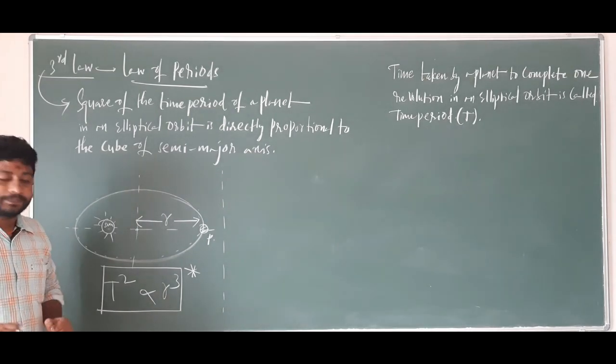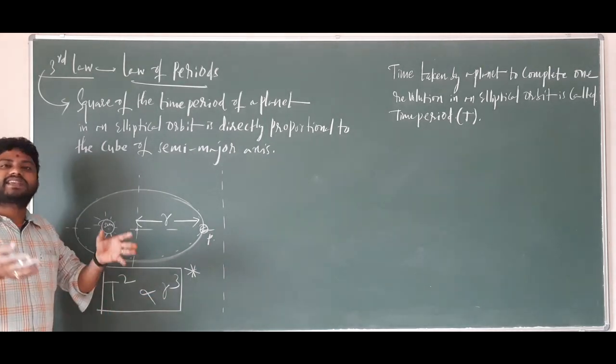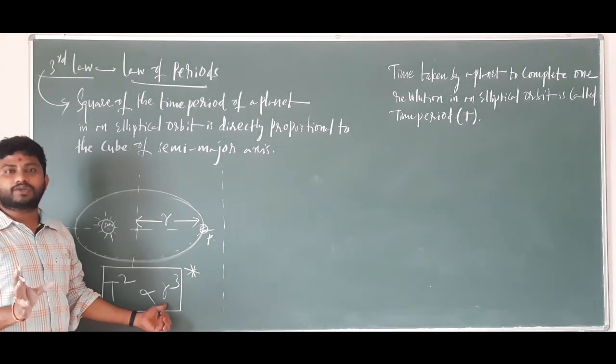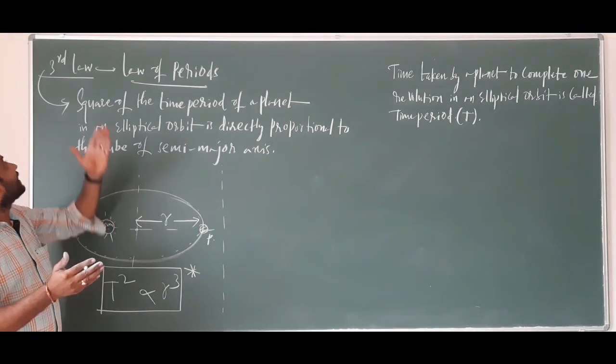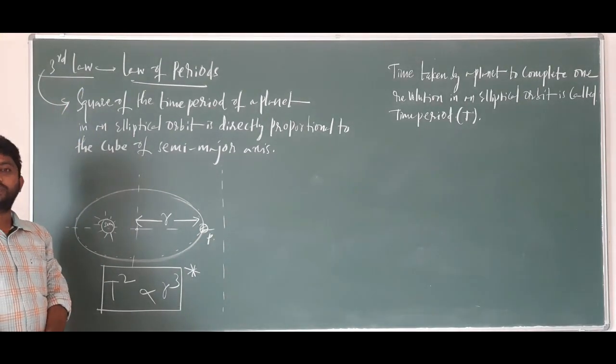Alright, check here. T square is directly proportional to R cube. In some of the books it will be written as capital R, so you should not get confused. Where students generally get confused in Kepler's third law of planetary motion, I am just going to tell you now. Look at it.